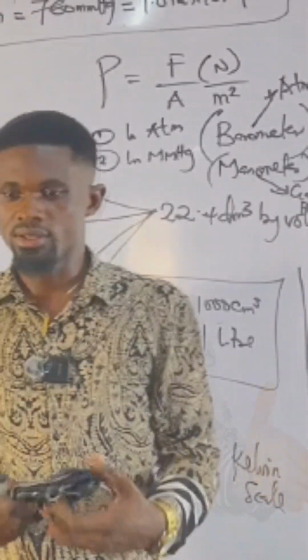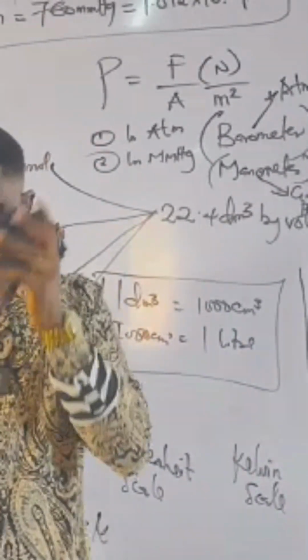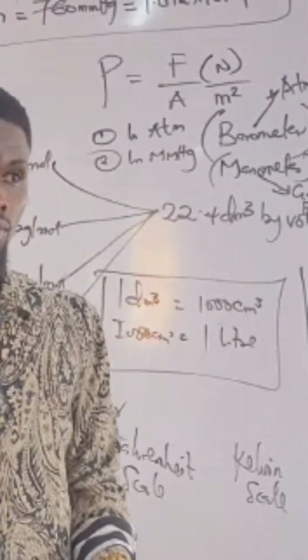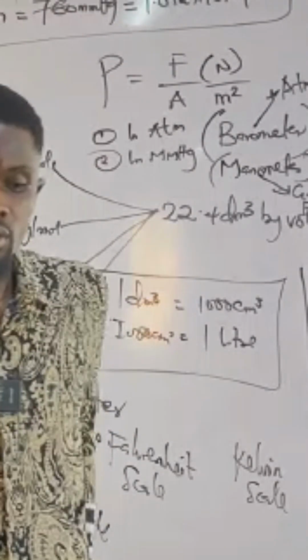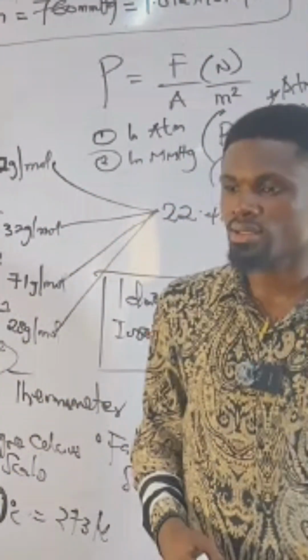Boyle's law states that the volume of a fixed mass of a gas is inversely proportional to its pressure at constant temperature.